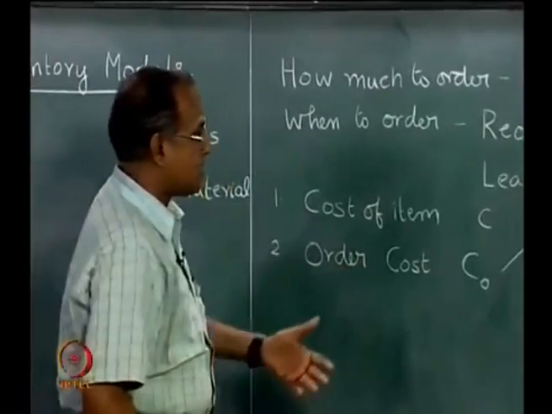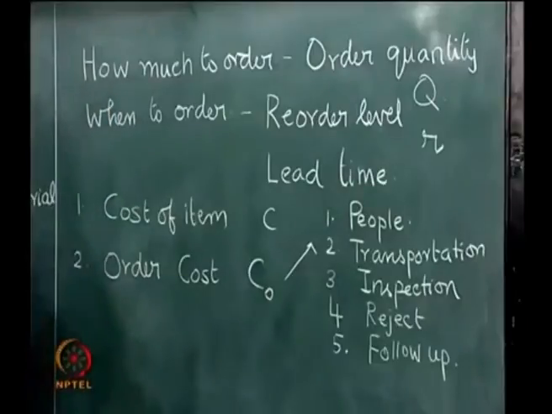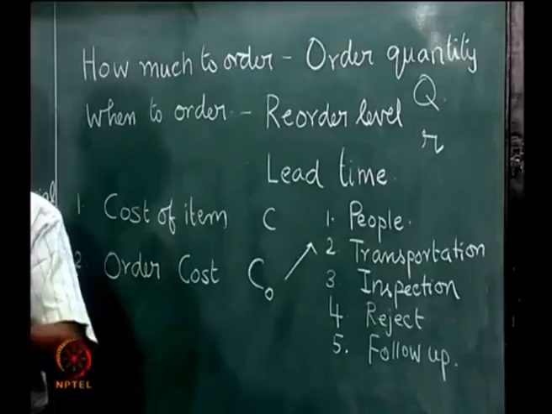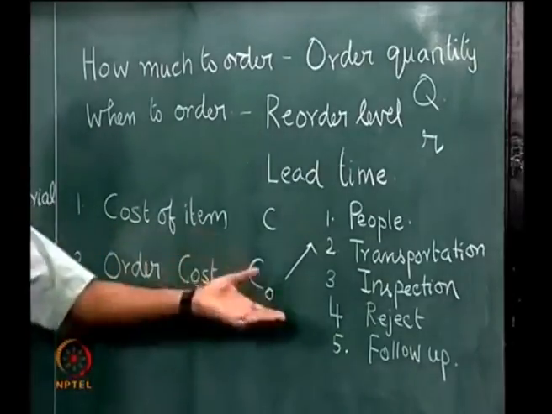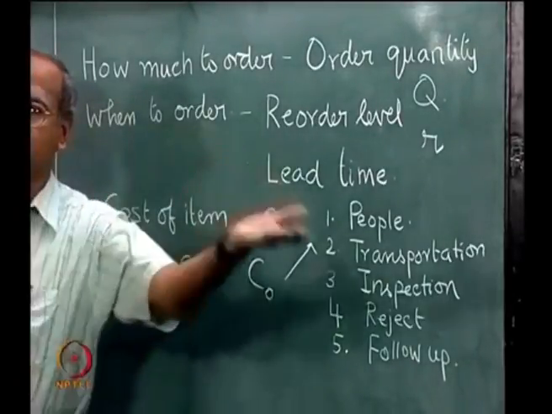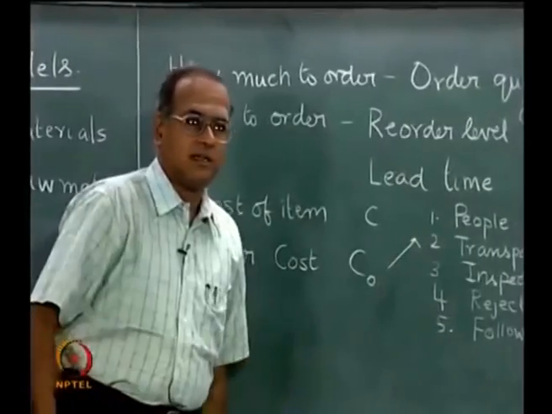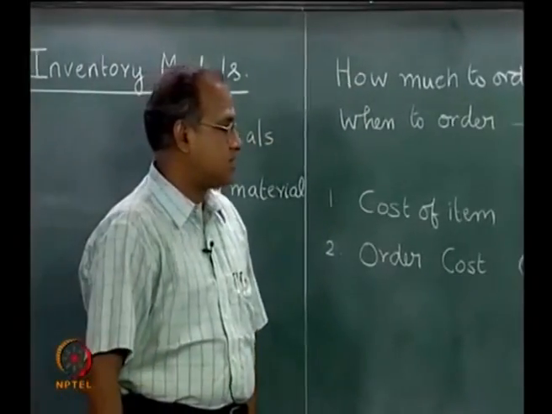So, there is a cost associated with follow up. Follow up could be over the phone, it could be over other forms which are expensive, it would also mean a visit of a person going to this place and then maybe inspecting it then and there and bringing it here. So, there are these costs that are associated with the cost of ordering.